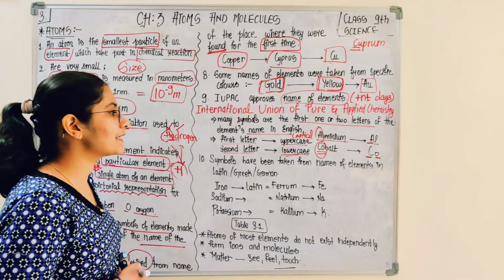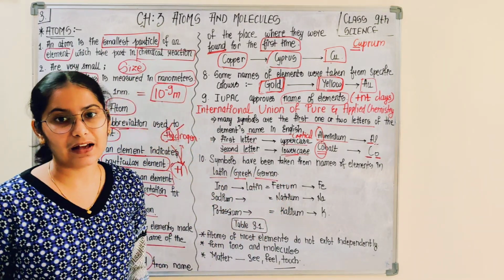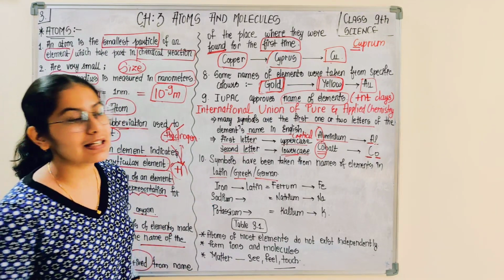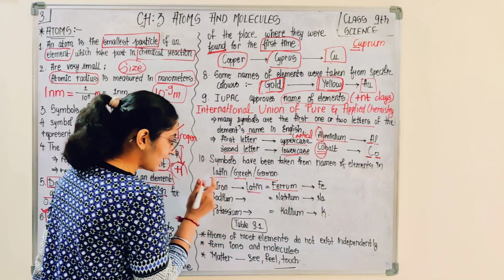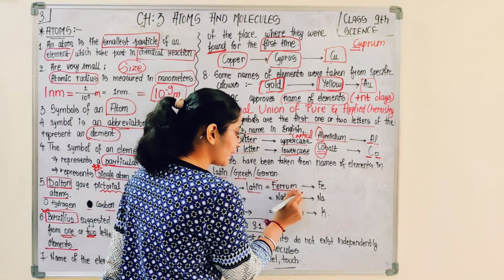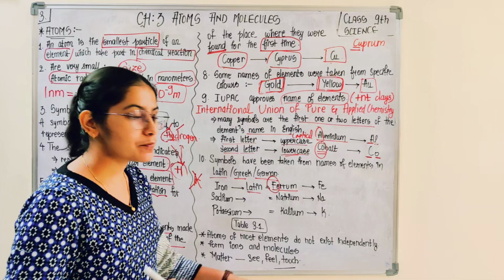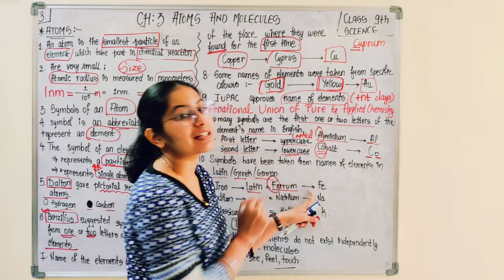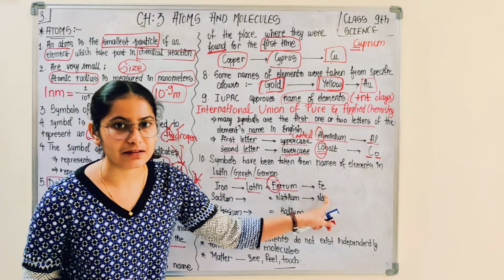Similarly, symbols have been taken from the names of elements in Latin, Greek or German. If we talk about iron, iron is derived from the Latin word ferrum. So the symbol of iron is not Ir; instead, the first two letters of its Latin name, ferrum, were considered. There also the first letter is kept in uppercase and the second in lowercase. And this is how the symbol for iron is derived.